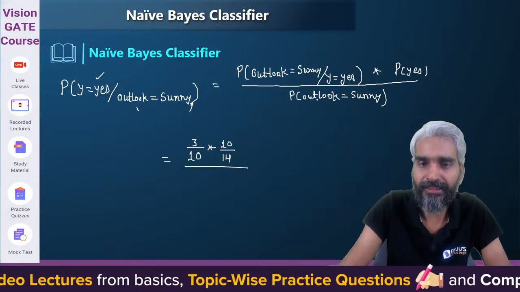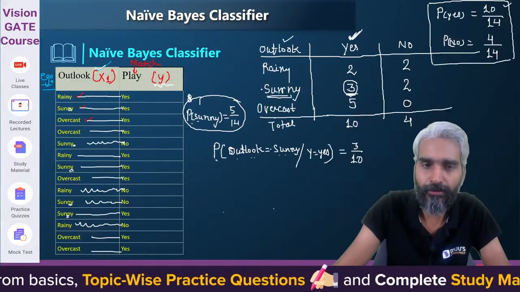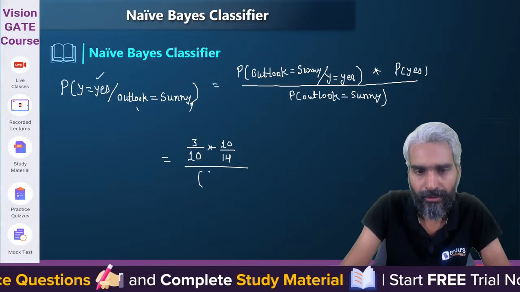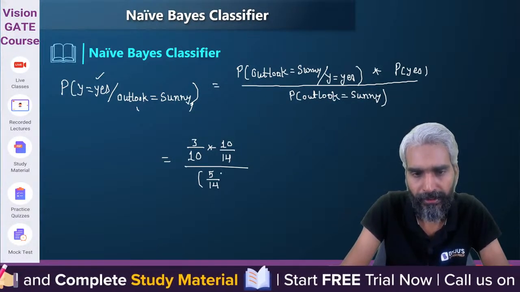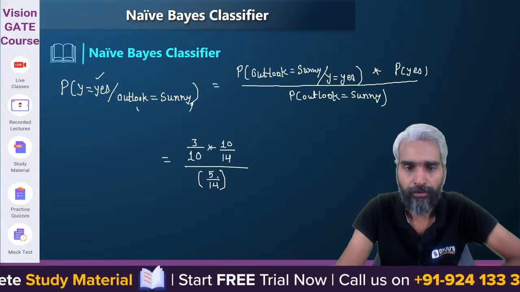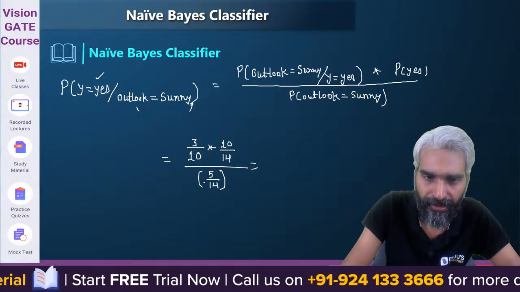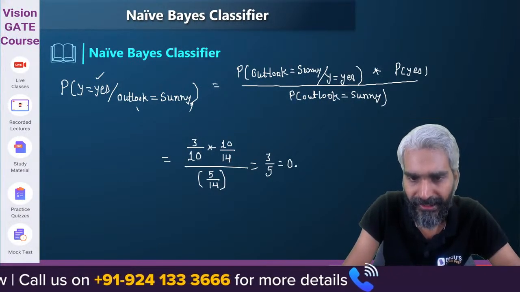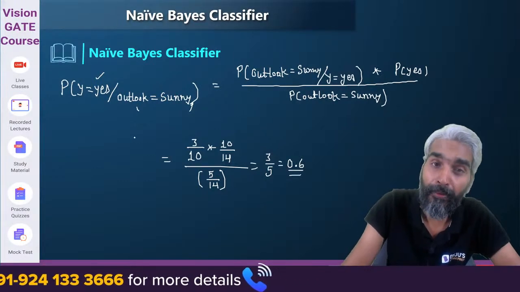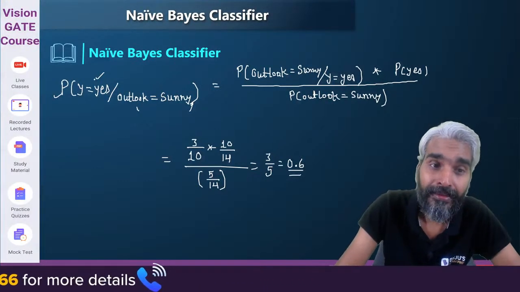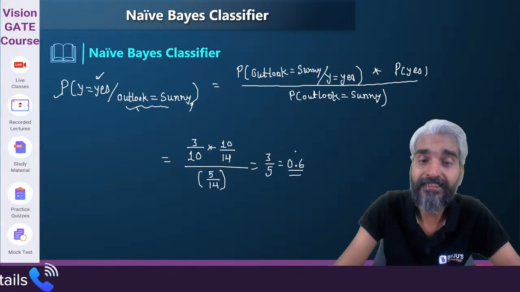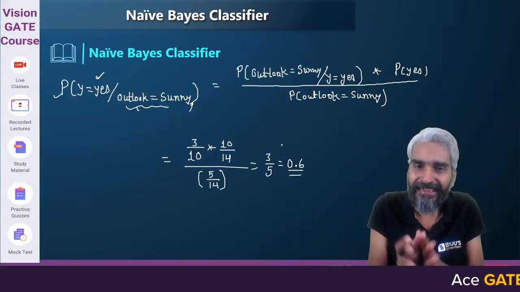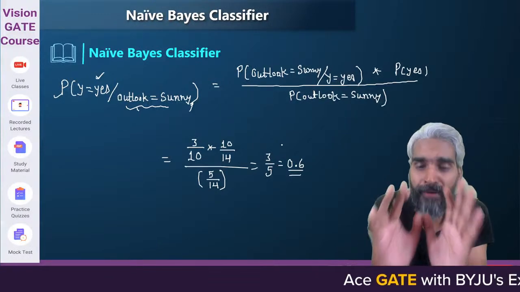Now the other question is, what is the probability that the outlook is sunny? We have just calculated it: the outlook is sunny with probability 5 by 14. Yes or no? So if I cancel it out, 14 will get cancelled, 10 will get cancelled, and it will come out as 3 by 5. So it will be 0.6. Please try to understand: the probability that the match will be played if the outlook is sunny is 60%.